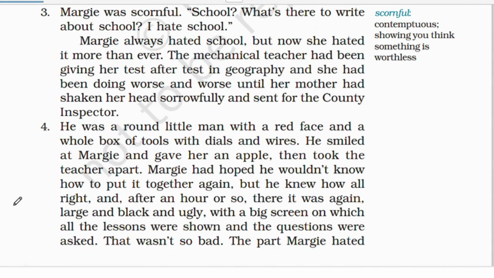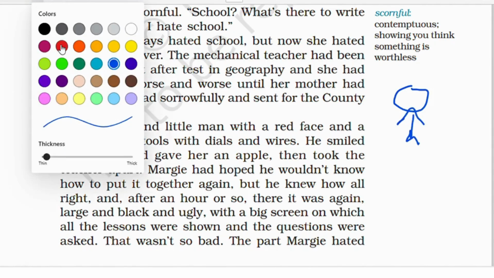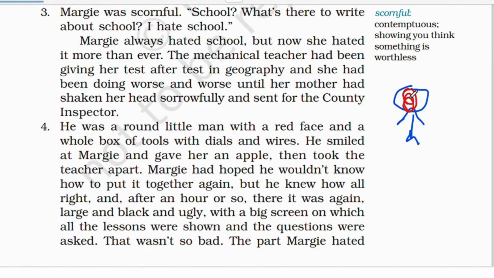Let's see the next paragraph. He was a round little man with a red face and a whole box of tools with dials and wires. The county inspector over here is a very short man, a very little man, and he has a red little face, and a lot of wires and dials, and a toolbox with him. So this is your county inspector from my imagination, but this is what is described here.